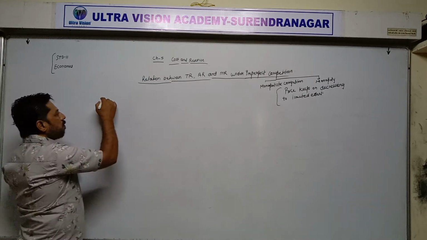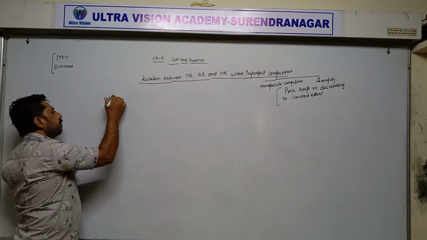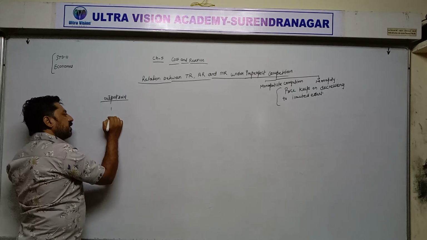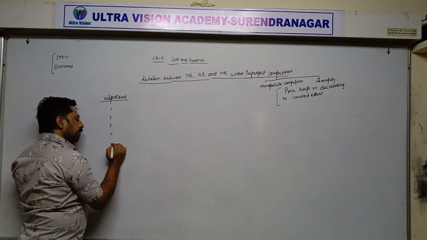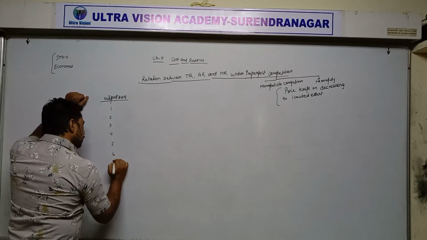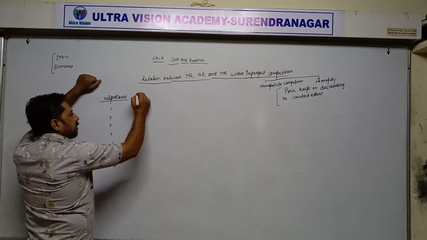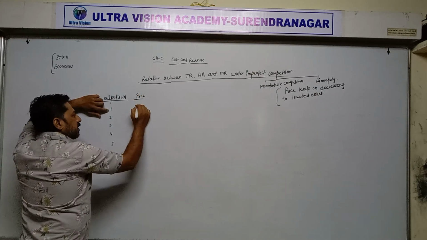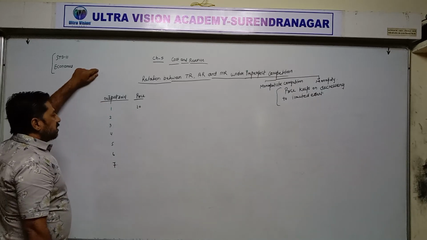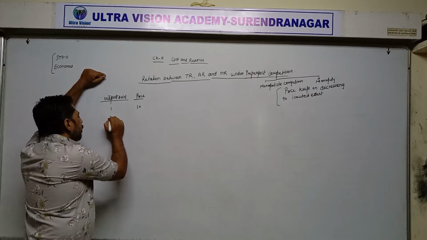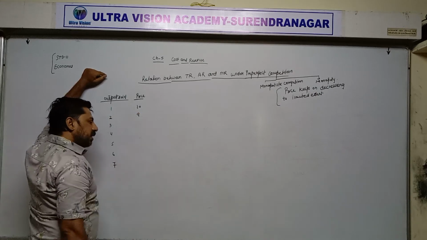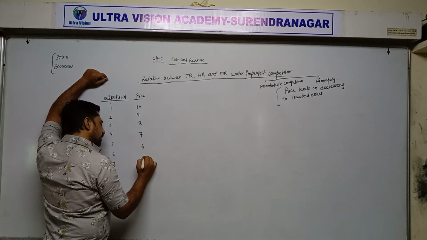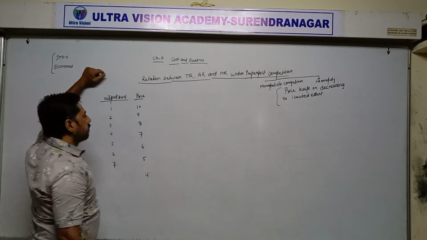For example, output sold 1, 2, 3, 4, 5, 6, 7. Suppose when they are selling 1 unit, they fix the price at 10 rupees for 1 unit, but when they are selling more units, when 2, price is reducing to 9, then 8, 7, 6, 5, 4.